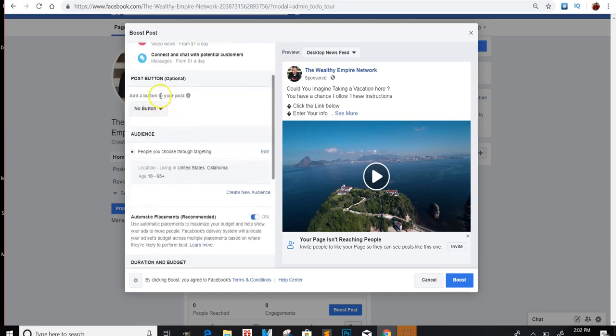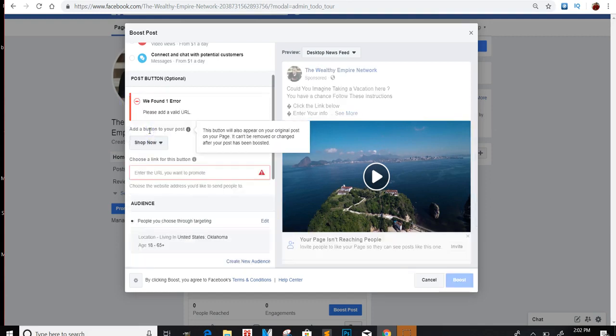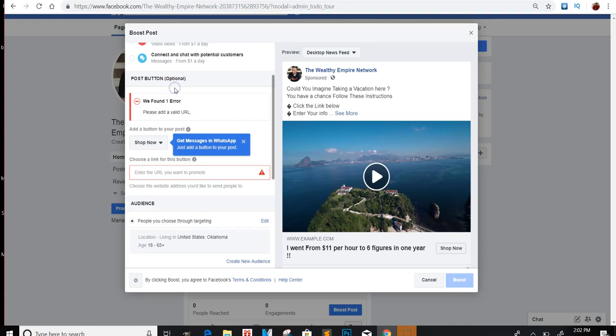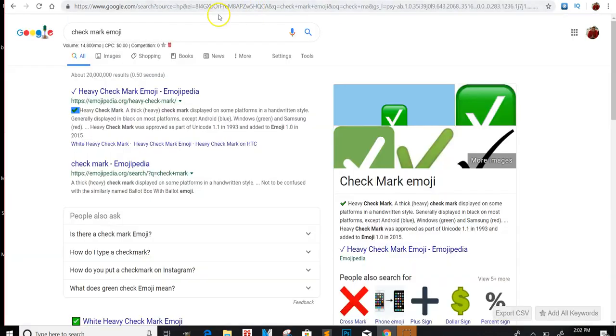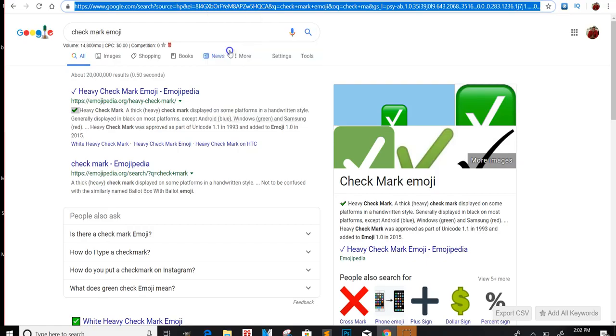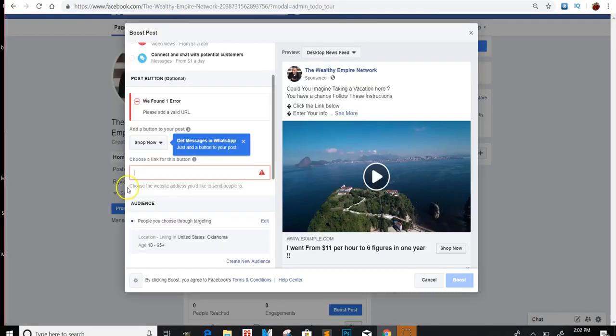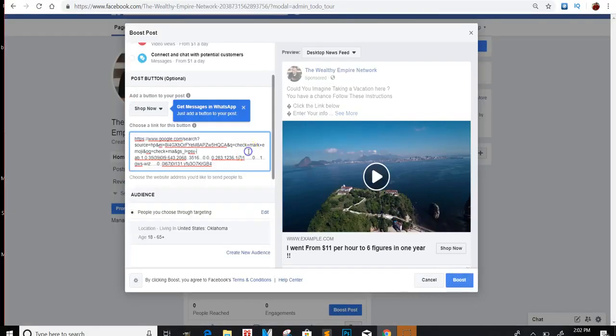And then here is important, right? This is the button that's going to be at the bottom of your video, so it can say shop now, right? Or it can say, you know, book now, and you got to add your URL. So my URL, let me see, I'll just put in something. It doesn't matter. I'm just going to add something in there so you guys can see. So this will be my URL, right?